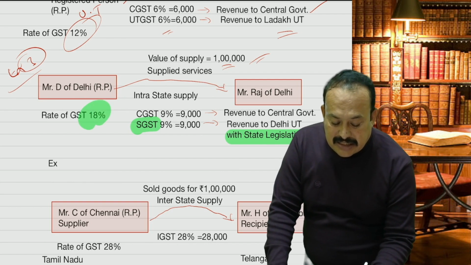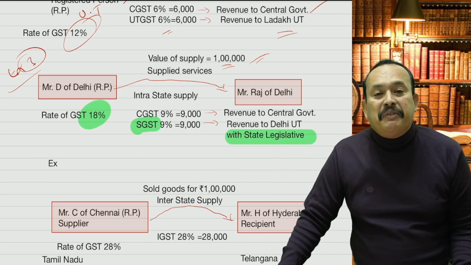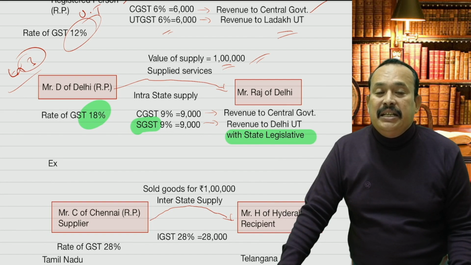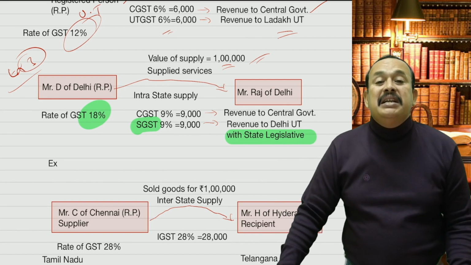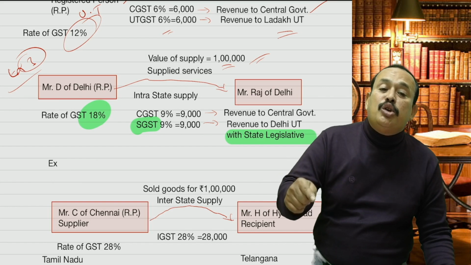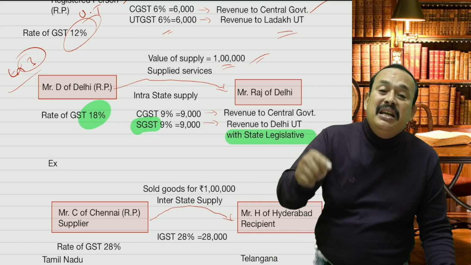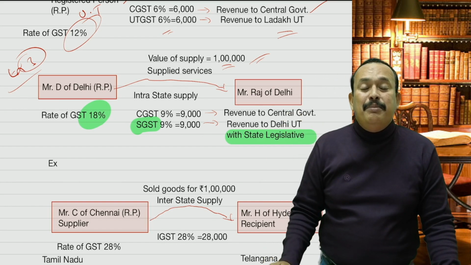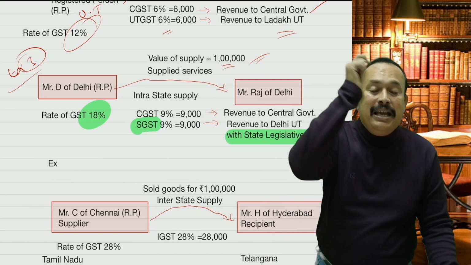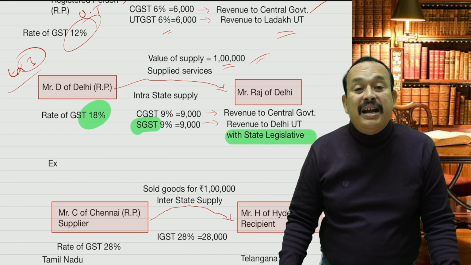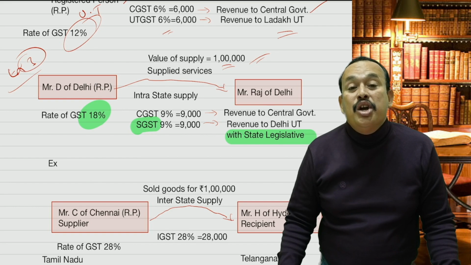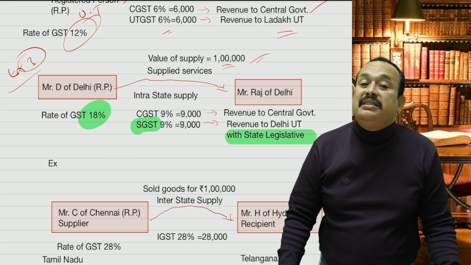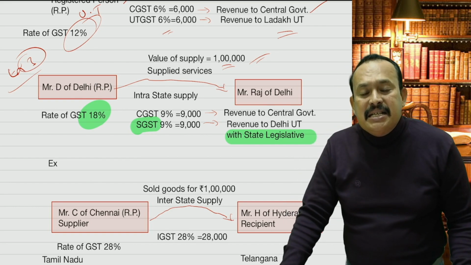If the rate of GST is 18%, equally apportioned between the central and state, CGST 9% is revenue to the central government, and SGST is the revenue to the Delhi government, namely Delhi Union Territory, because it has a state legislative assembly. Resultantly, UTGST does not apply; only SGST applies along with the CGST.